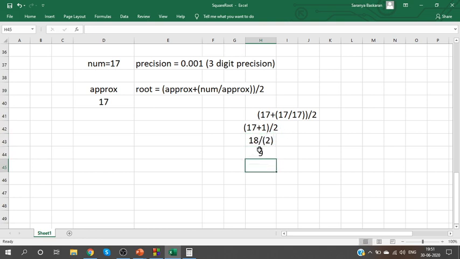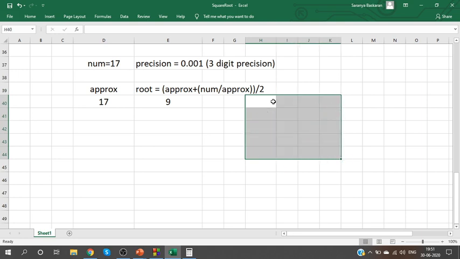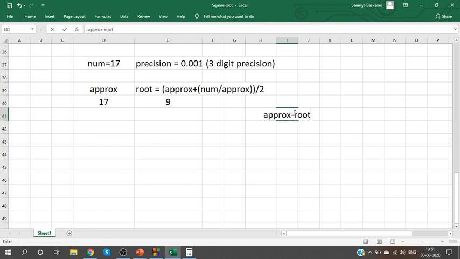Similar to binary search, I assign root as 9. Now you know the root value is 9. You are going to calculate the difference between approx and root.